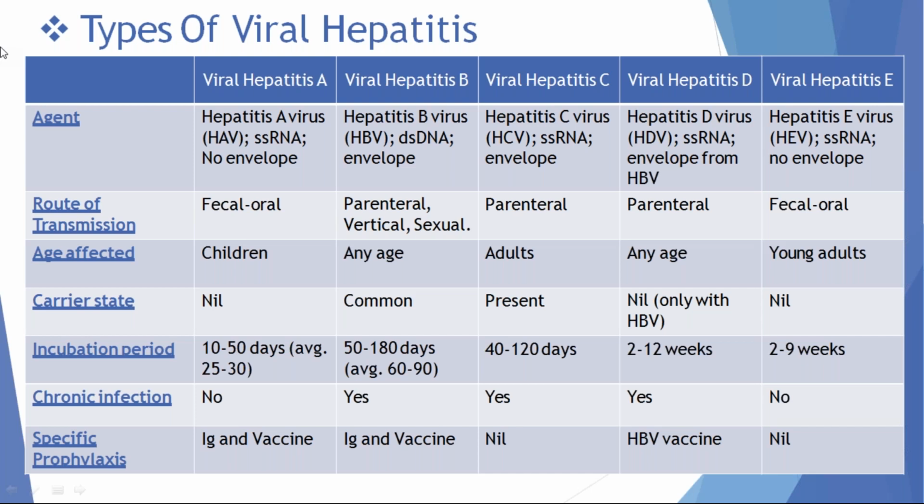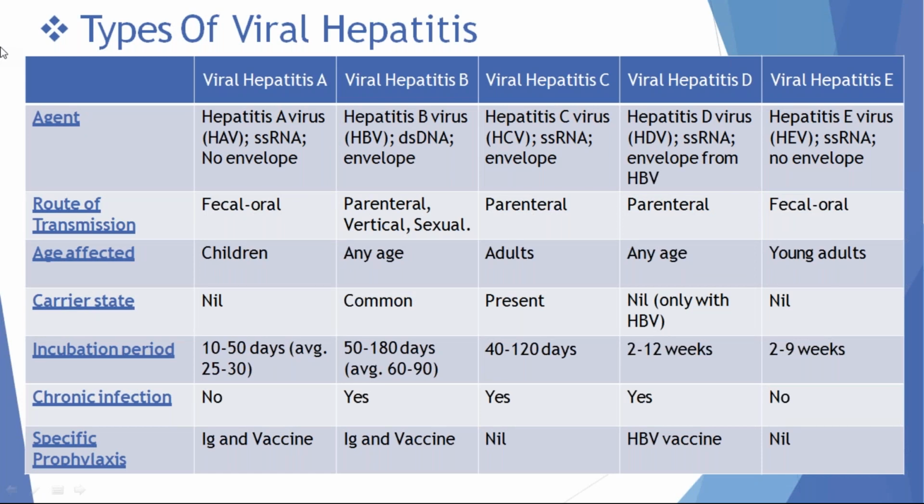Carrier state is seen only in hepatitis B and C. That means hepatitis B and C are chronic forms, which is why carriers are available in hepatitis B and C. There is no carrier state for hepatitis A and E. The average incubation period for viral hepatitis A is 25 to 30 days. For hepatitis B it is 50 to 180 days. For hepatitis C it is 40 to 120 days. Hepatitis D is 2 to 12 weeks, and hepatitis E is 2 to 9 weeks.